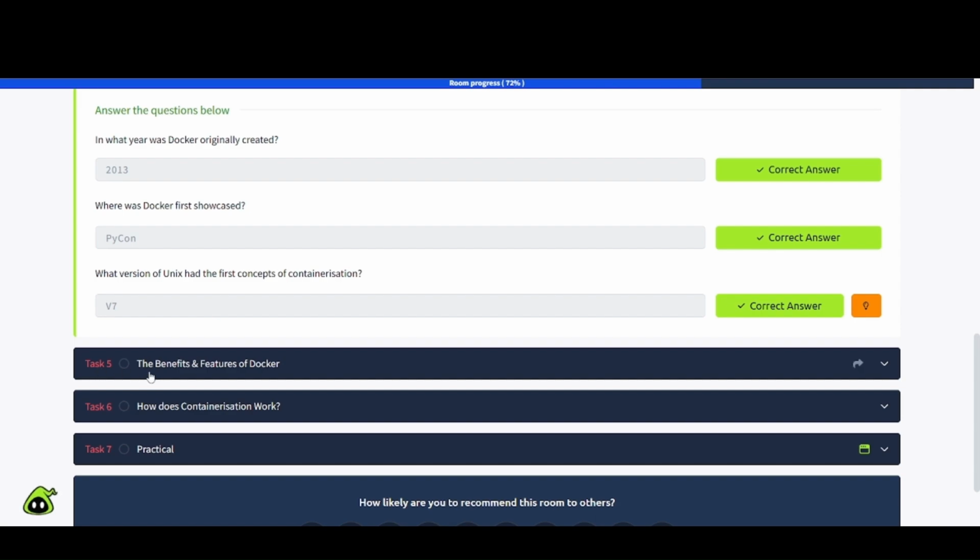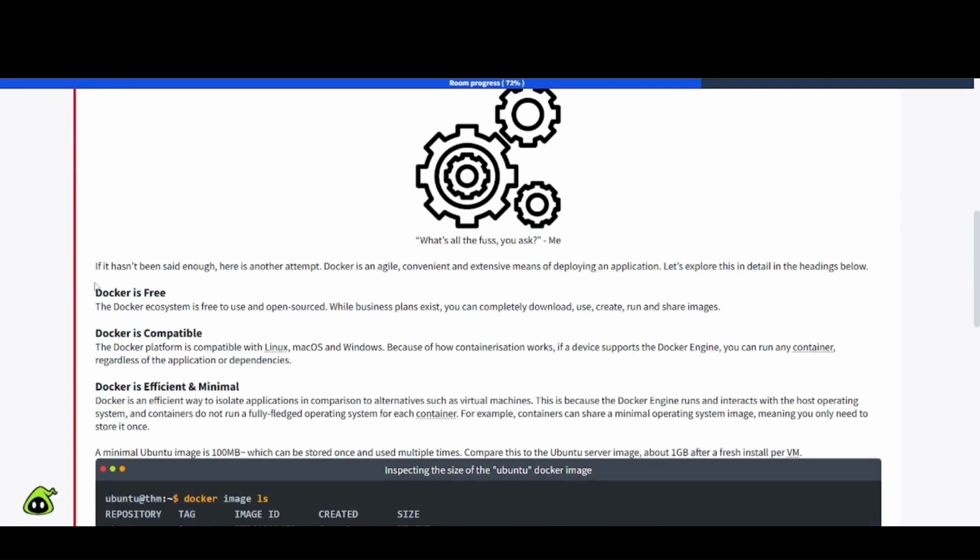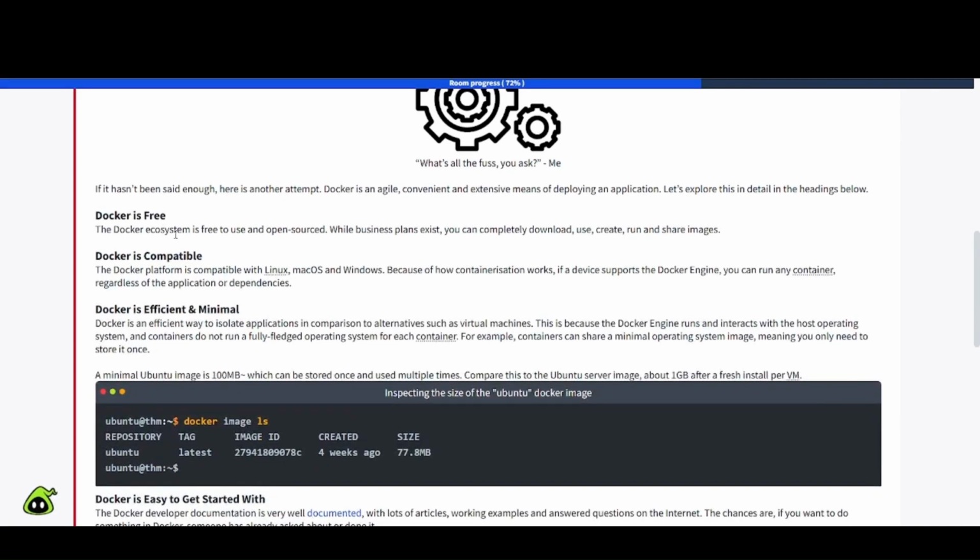Next one, task number 5, the benefits and features of Docker. If it hasn't been said enough, here is another attempt. Docker is an agile, convenient, and extensive means of deploying an application. Let's explore this in detail in the headings below. Docker is free. The Docker ecosystem is free to use and open source. While business plans exist, you can completely download, use, create, run, and share images.